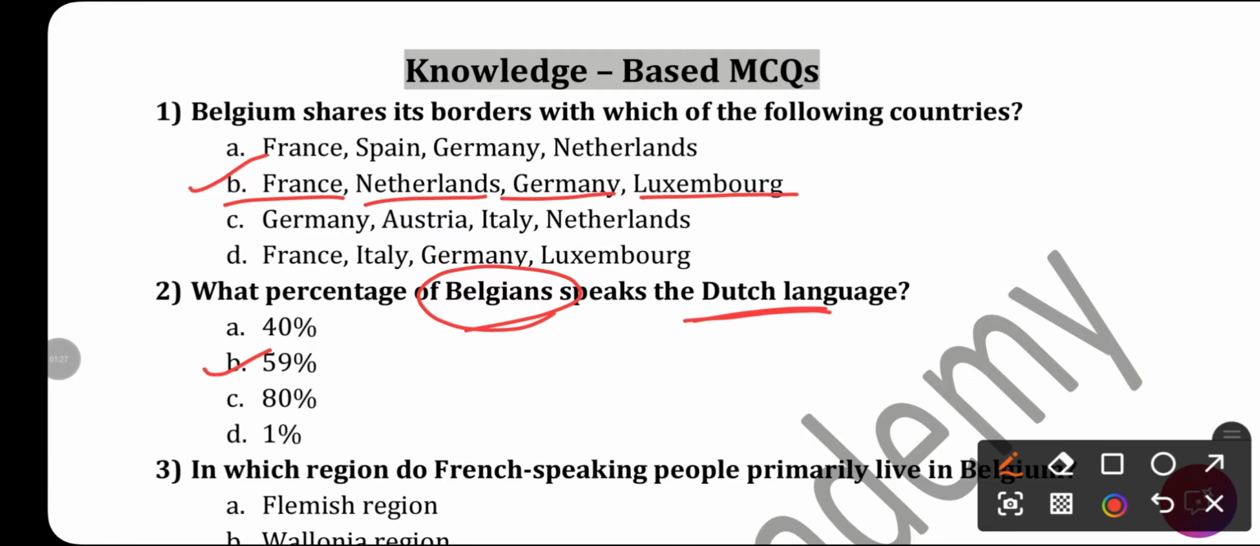Okay students, these are the knowledge based MCQs. I don't think you need much explanation, but in the later part, when we will discuss understanding based or competency or skill based questions, we will discuss every question in detail.